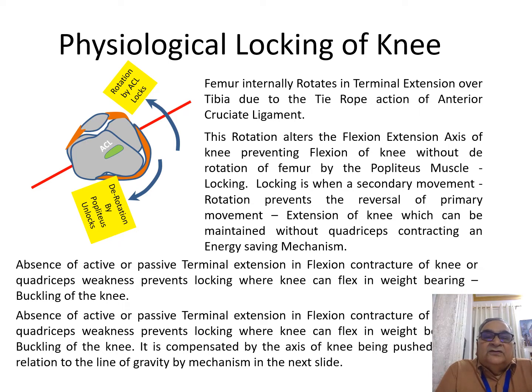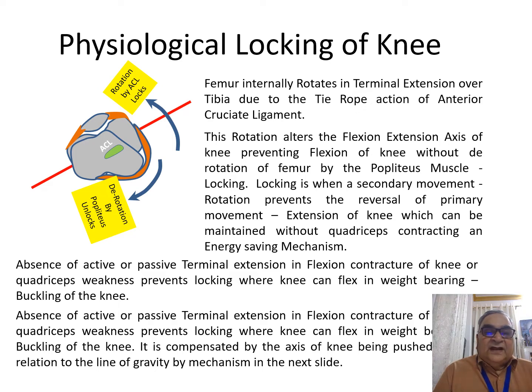This process is called locking of the knee, and because the knee cannot flex because of the locking, even though the quadriceps is relaxed, this is an energy saving mechanism. Now, if there is absence of active or passive terminal extension, as in flexion contracture of the knee or quadriceps weakness, then this will prevent locking. And then the knee may flex in weight bearing, which is called buckling of the knee.